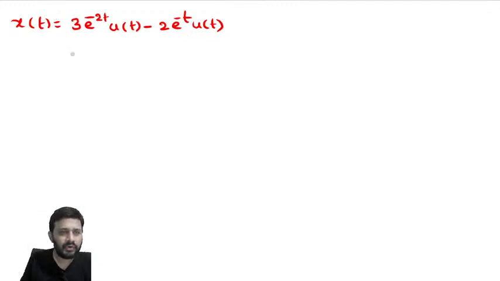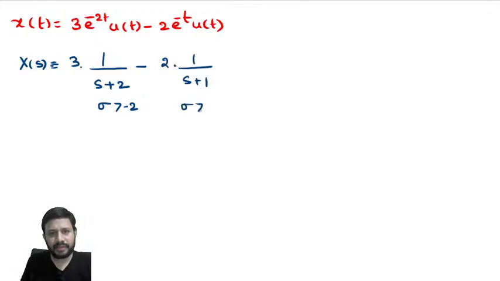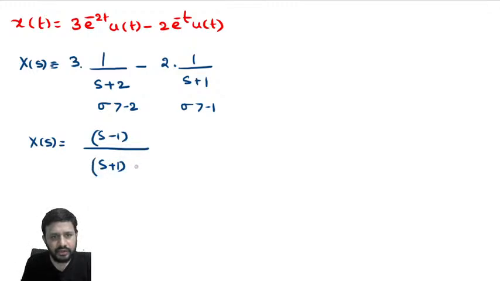Now how are we going to find out? X of s is equal to 3 times, what is the Laplace transform for e power minus 2t u of t? 1 by s plus 2. What is the ROC? Sigma greater than minus 2. Minus 2 times 1 by s plus 1. What is the ROC? Sigma greater than minus 1. Or if you simplify this one, you will be getting s minus 1 upon s plus 1 times s plus 2.